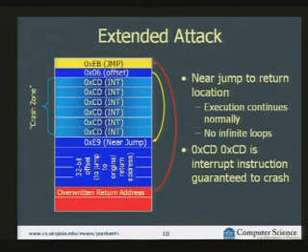So here's what this looks like now. So once we've learned a few locations the hard way, what we can do is place a near jump there with an offset, which is the original return location. So this has a nice property that we're not creating any more infinite loops. Right? And infinite loops are a problem.